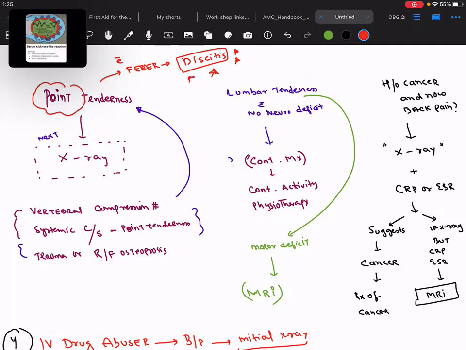I'm just giving you the 6 7 stars for this very point, because this is very rarely mentioned in any lecture. So that's what you need to remember in a patient who is complaining of lower back pain.